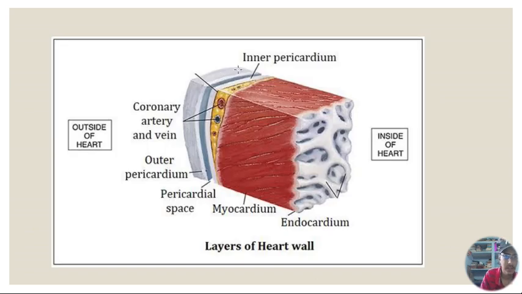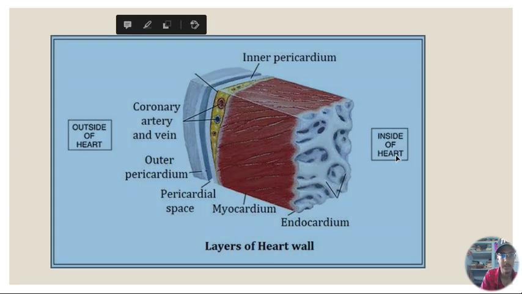So you can see this is the outer pericardium, and this is the inner pericardium. In between them is the pericardial space, and then this is the myocardium, present with the striations and sarcomeres, and lastly this is the endocardium, which merges with the inside of the heart. These are the three layers of the heart. This was the outside and this was the inside.